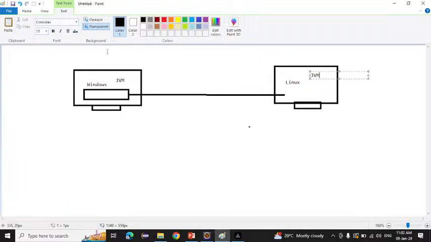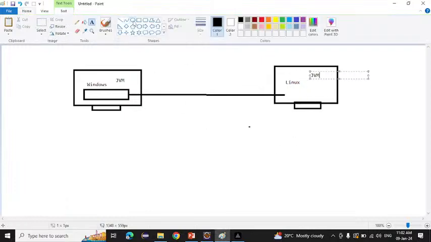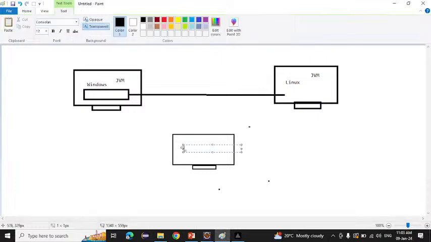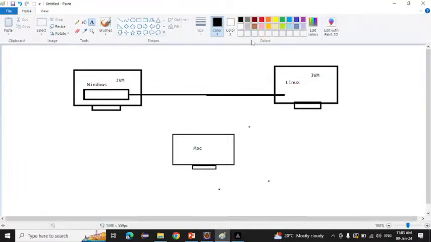Suppose you have another PC also here, and suppose in this PC we have Mac. If I take the program from here to here, can it run now? Yes or no? Yes, it will run now because it is platform independent.